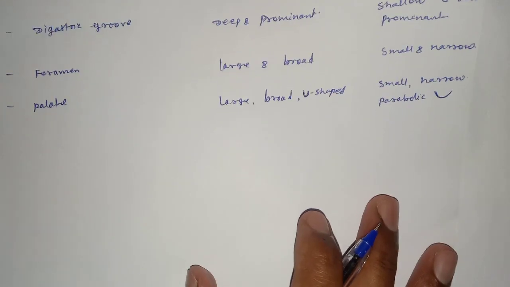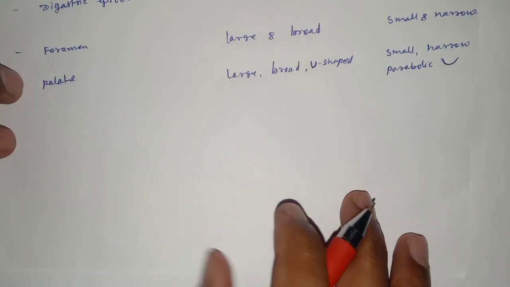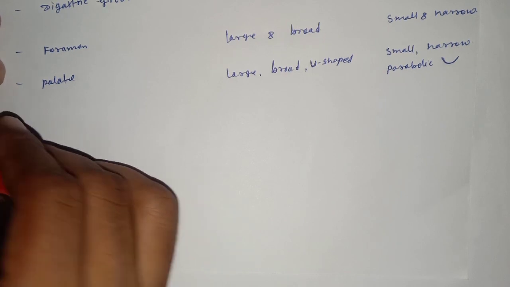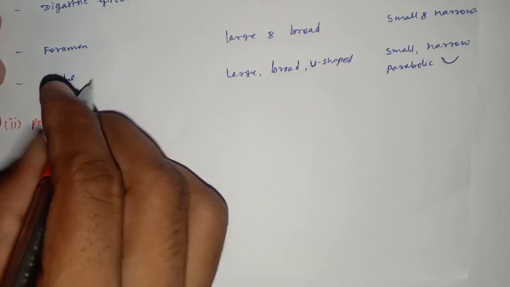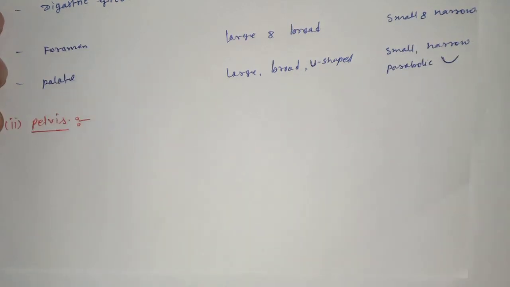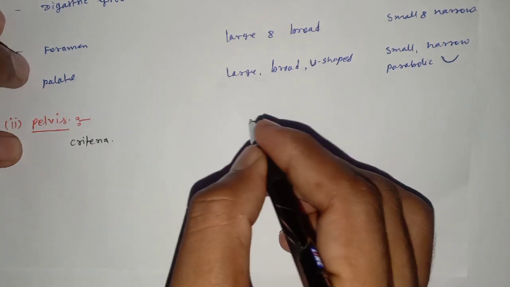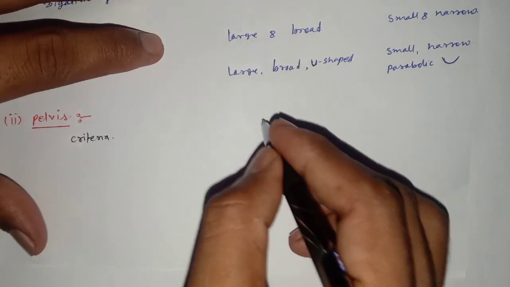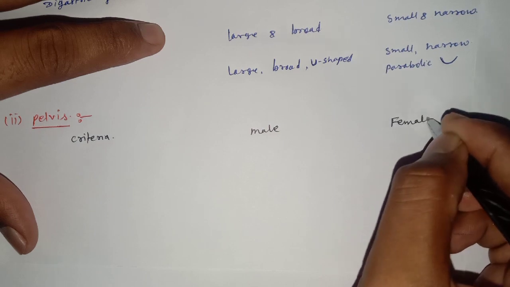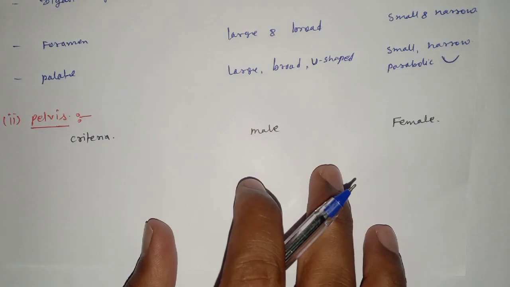Now the second bone is the pelvis. We talk about the sex determination by the help of the pelvis. These are the criteria for male and female. The first criterion is the greater sciatic notch.